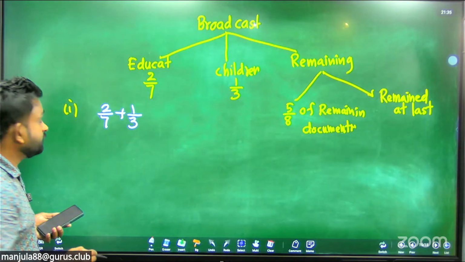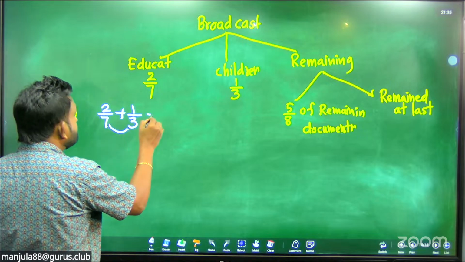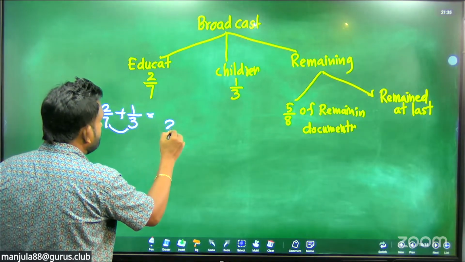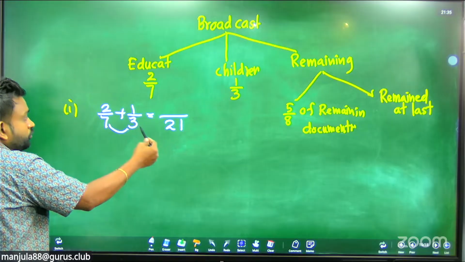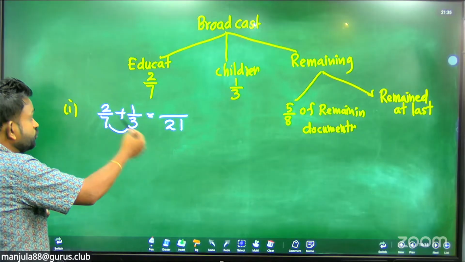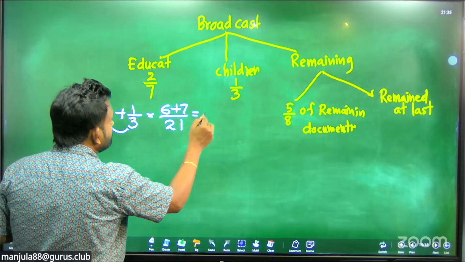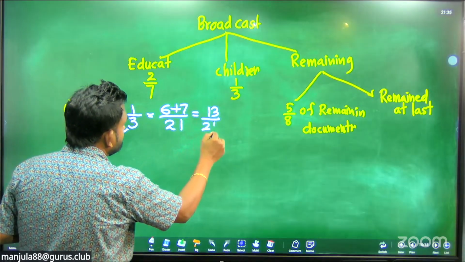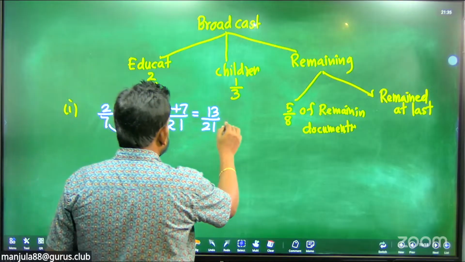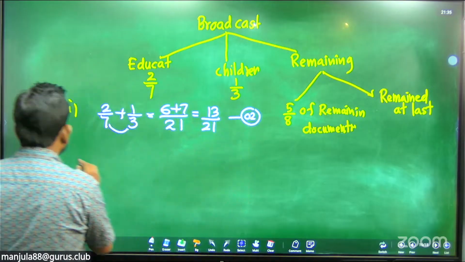Then how to find the fraction? Just multiply the denominators. 7 into 3, 21. Then apply 3 into 2. This is the shortest method. 3 into 2, 6, plus 7 into 1, 7. So that comes as 13 upon 21. That is the first part. You have 2 marks.